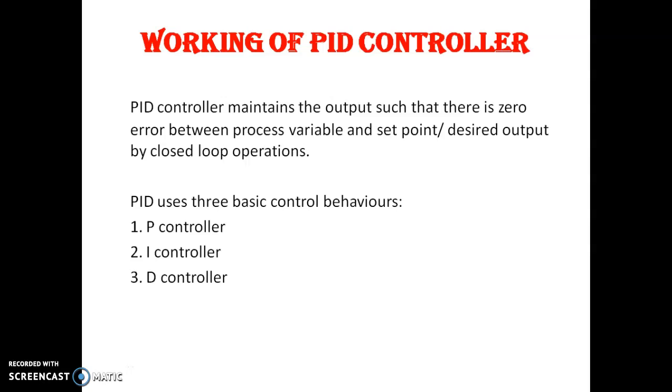But if it is oscillating in nature, the oscillating nature of this control limits its usage, and hence it will be replaced by PID controllers. If you have oscillating nature, then for control purposes we start replacing them with PID controllers. PID controllers maintain the output such that there is zero error between the process variable and the desired variable.